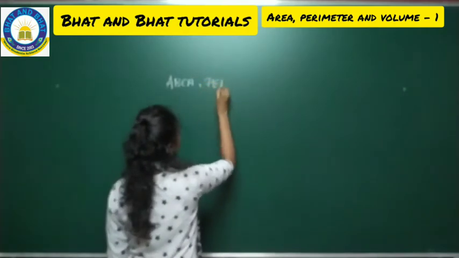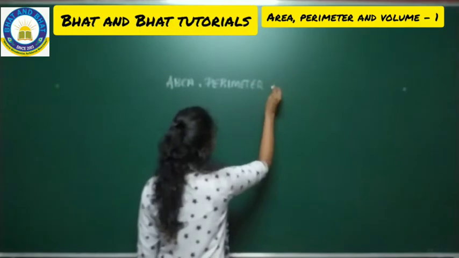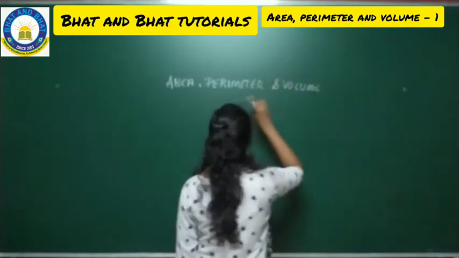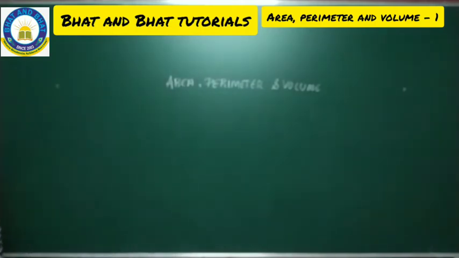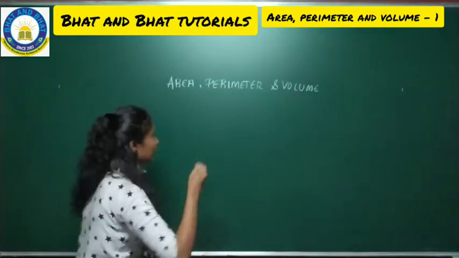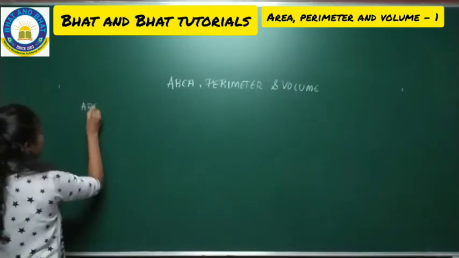Area, perimeter and volume. So this is your next chapter. Put a note of this chapter, make the heading of area, perimeter and volume. Hope you all written the heading. Now I'll go with the meaning of one by one. You can have a look into this. So first one is area.